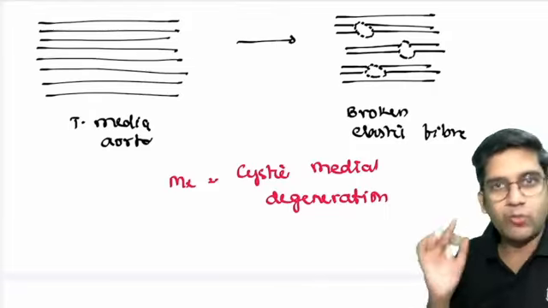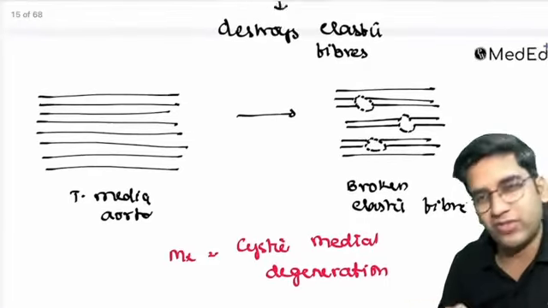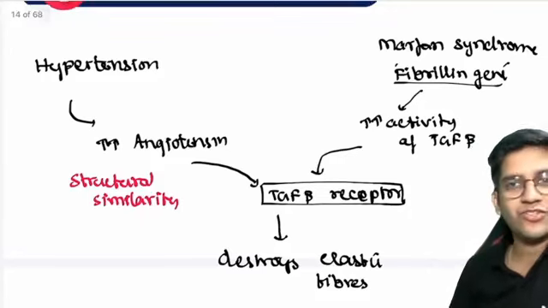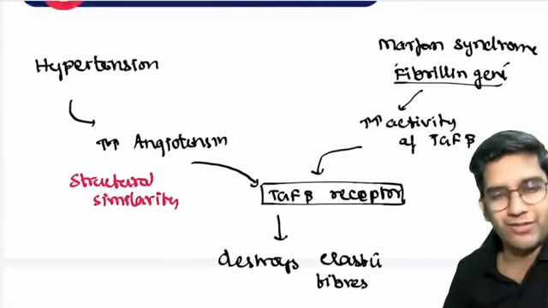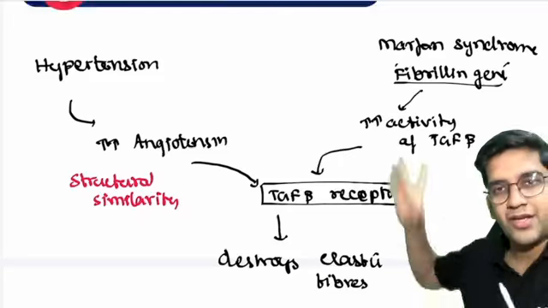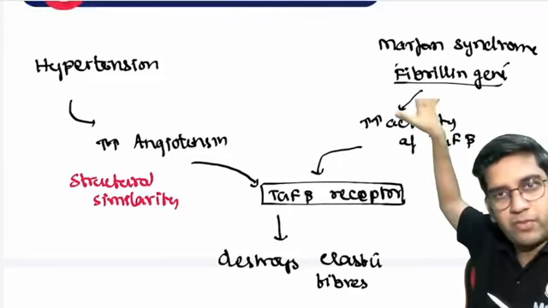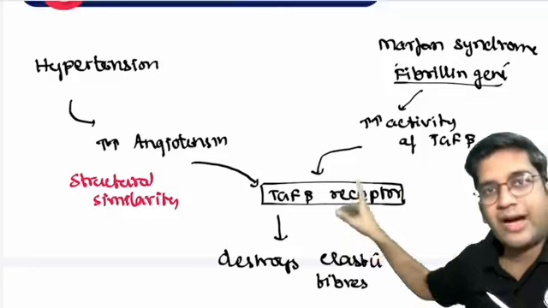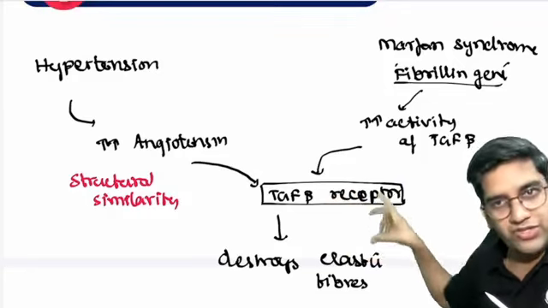Now, I'll just go back in the pathogenesis. I just want you to think, because the thought process, thinking capacity, is the only thing which stays with you forever. Marks don't stay with you forever, right? Now I told the pathogenesis: fibrillin gene, Marfan syndrome, TGF beta binds here, destroys. Hypertension, angiotensin binds here, destroys.